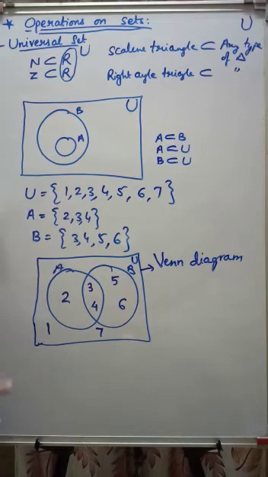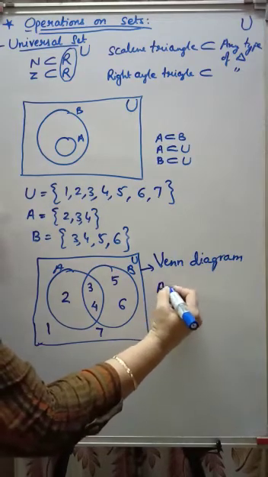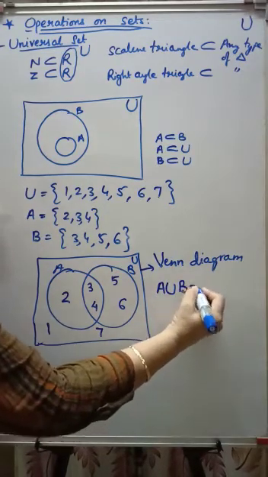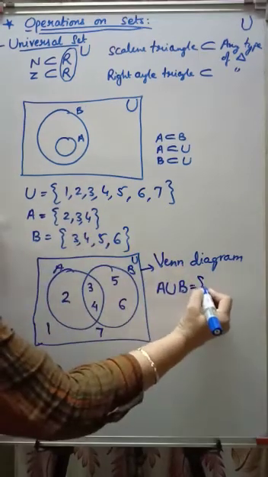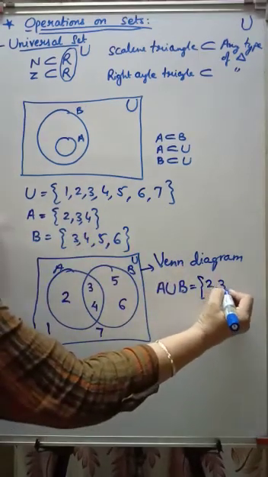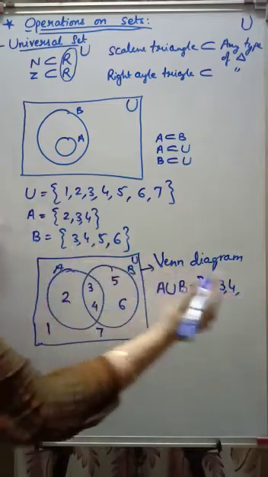Now I have already explained what A union B is. A union B means the elements which are there in A and B. So what is A? 2, 3, 4. What are the other elements? 5 and 6.